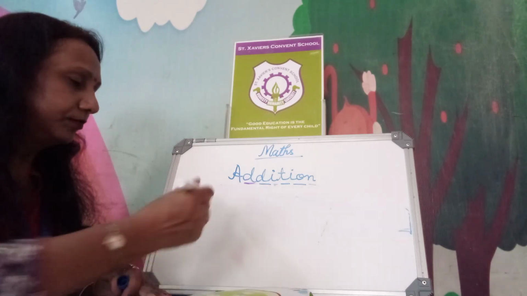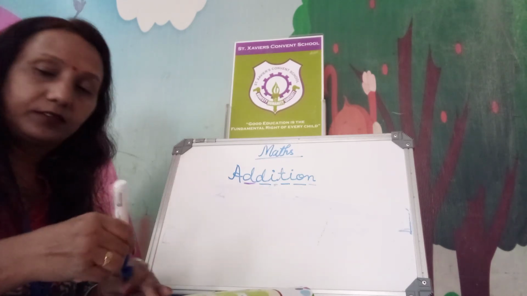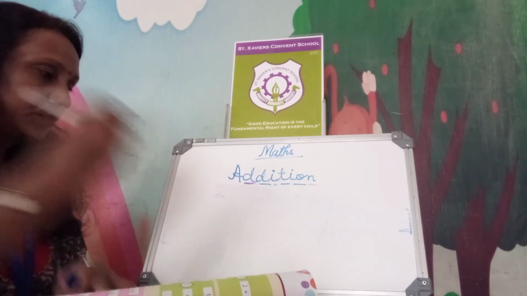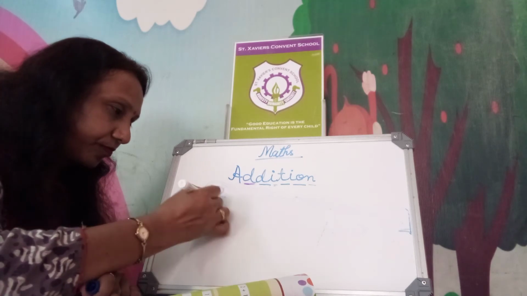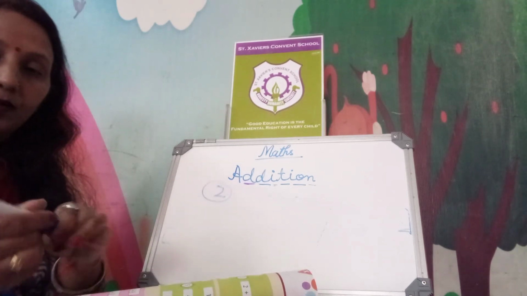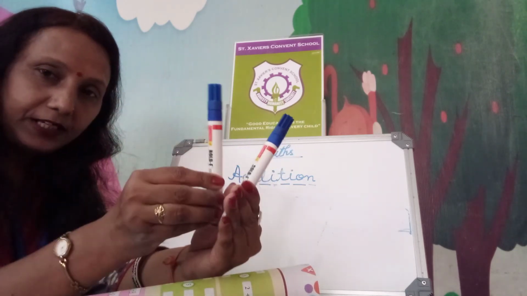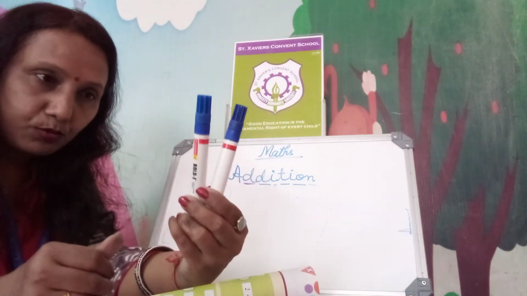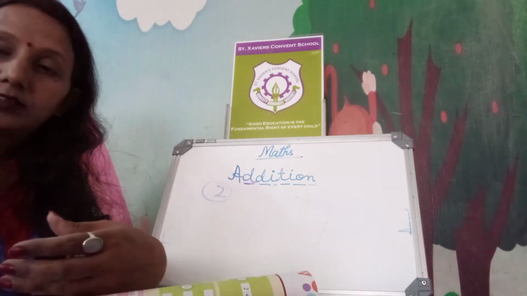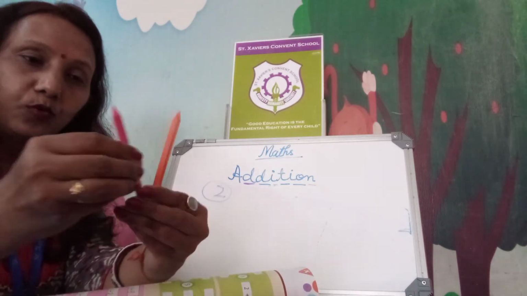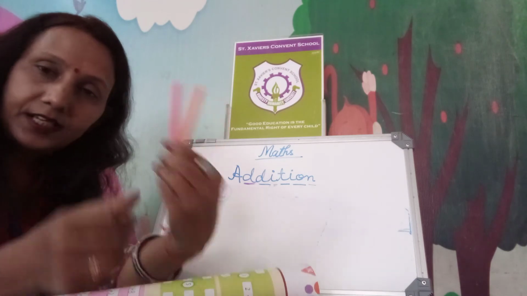Suppose 2 is there. 1 marker and 1 marker makes 2. 2 color, added 0, nothing, 2 is there.